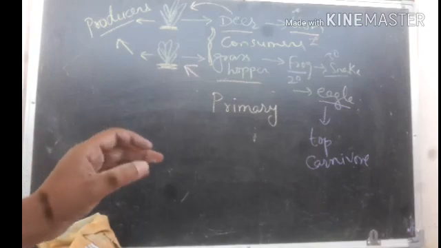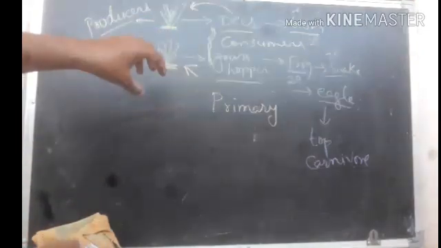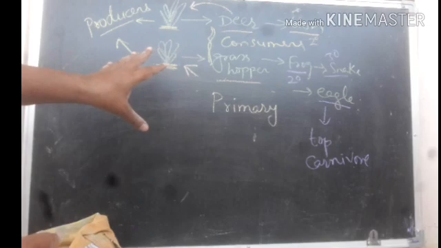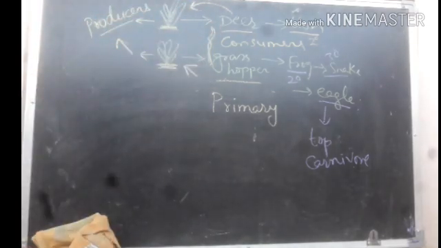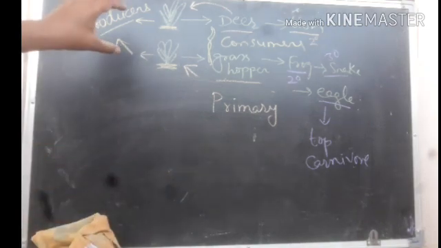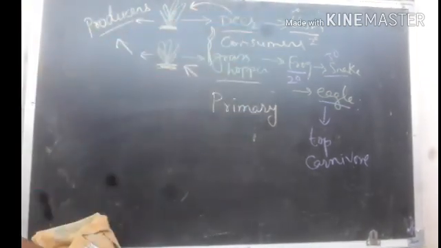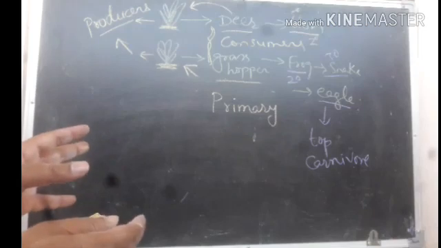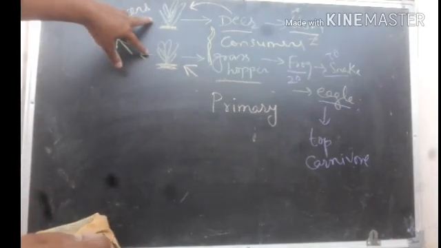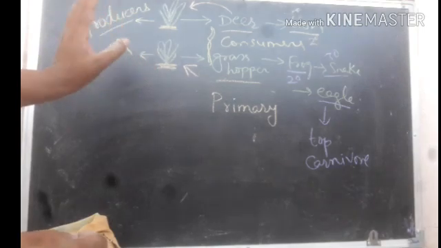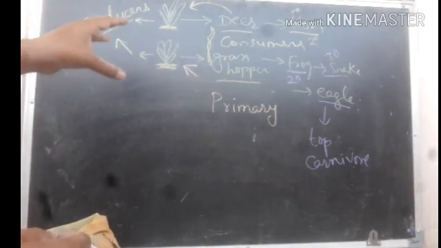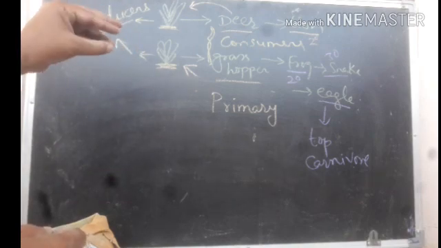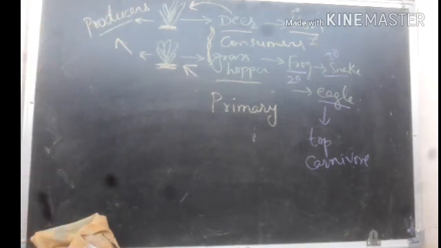Right? So the food chain is not the same in every way and at all times. In different habitats, different ecosystems, and different weather and nature conditions, the producers and consumers may change. But whatever it may be, in the food chain, producers are always first. Remember, right? Producers will always be first in the food chain. Why? Because they are the only ones providing food to all the consumers.